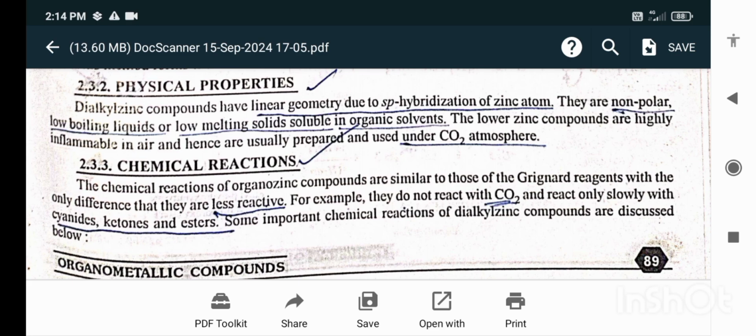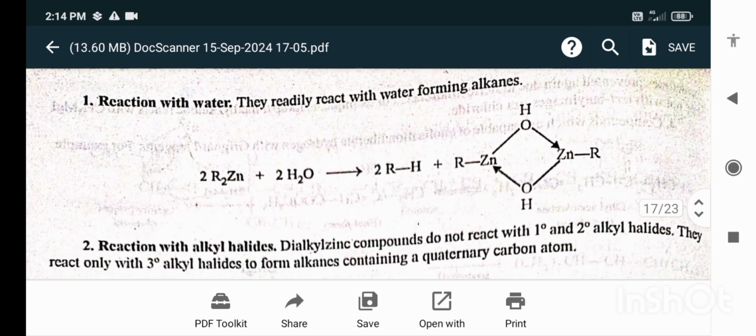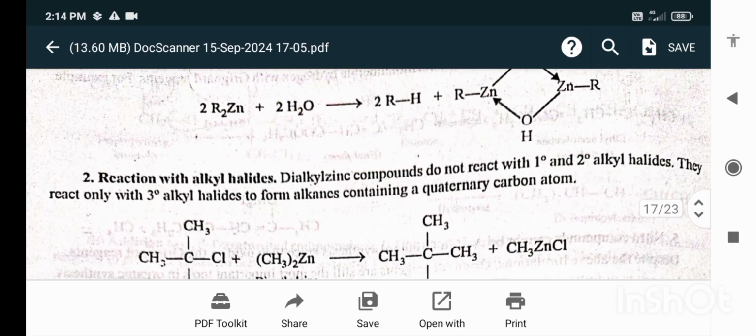Chemical reactions. The chemical reactions of organozinc compounds are similar to those of the Grignard reagent, with the only difference that they are less reactive. For example, they do not react with CO2 and react only slowly with cyanides, ketones, and esters. Some important chemical reactions of the dialkyl zinc compounds are discussed below. Reaction with water. They readily react with water, forming alkanes. Reaction with alkyl halides.